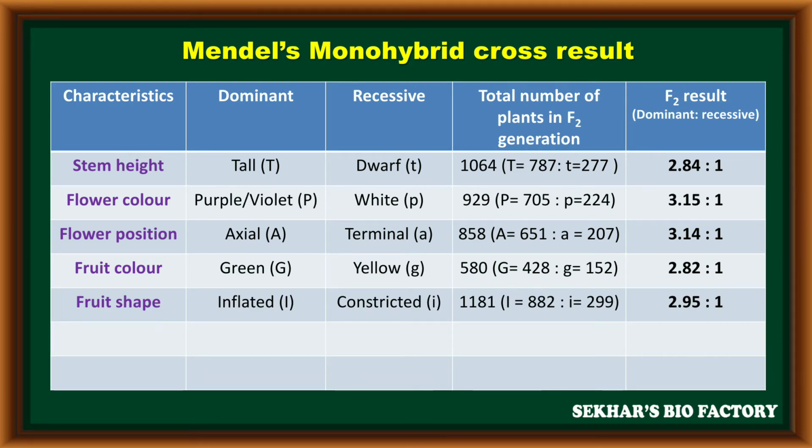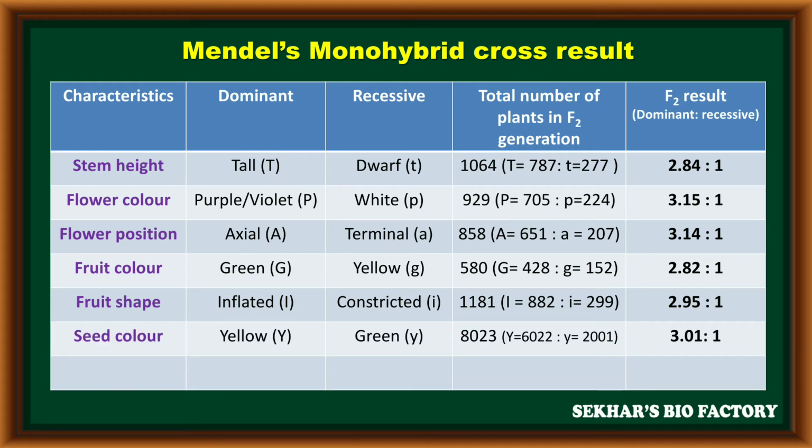The fifth character, fruit shape. Inflated is a dominant character denoted with capital I. Constricted is the recessive character denoted with small i. In the F2 generation of the monohybrid cross, he got 1181 plants. In these, 882 plants have the dominant character and 299 plants have the recessive character. The result is calculated as 2.95 to 1.